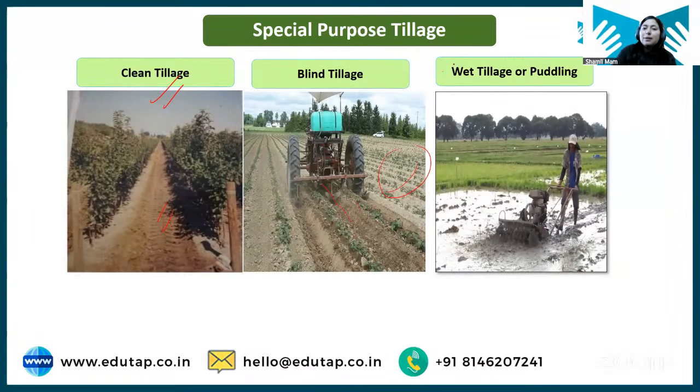So wet tillage and puddling is important. It is specially done for rice. Rice is kind of a semi-aquatic plant. It needs wet condition and stagnant water condition for growing. So for rice, a special type of tillage known as wet tillage or puddling is done. In this type of tillage operation, we mix the field soil with water.